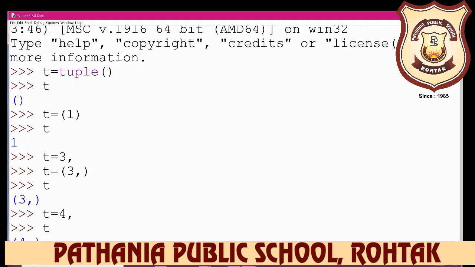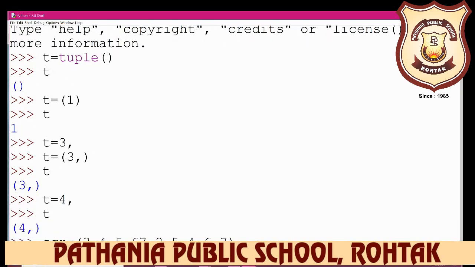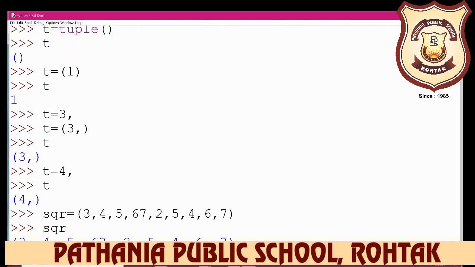So how can you create this? For example, I have taken the variable name sqr is equal to, and then I have used here 3, 4, 5, 6, 7, 2, 5, 4, 6, 7. So this is your simple tuple. But if we write it across multiple lines, this is your long tuple.